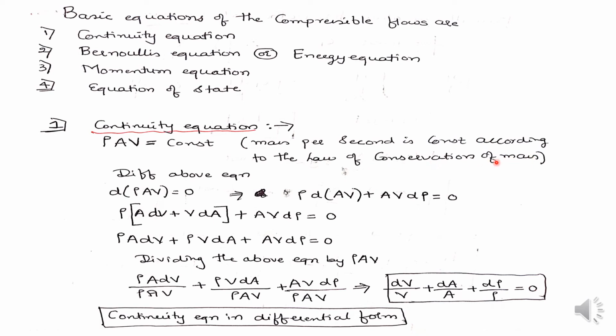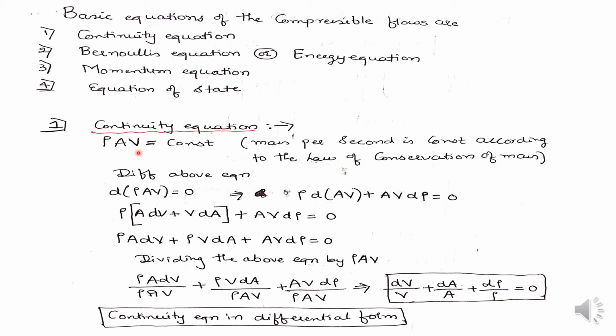The equation based on the law of conservation of mass is called the continuity equation.